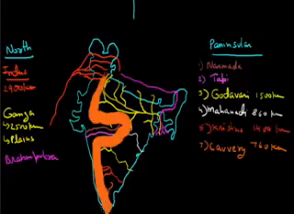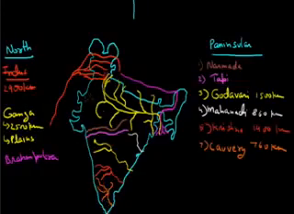The rivers which are in the east of this line flow towards the east and drain in the Bay of Bengal, and the rivers which are in the west of the great dividing line go towards the west and then drain in the Arabian Sea. So this great dividing line divides the rivers of India into two, east and west rivers. These are the rivers which drain in the sea.